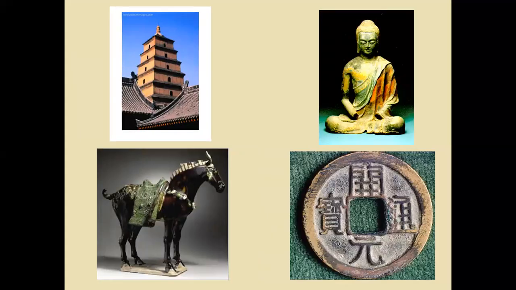We'll take a look here at the top left. This is, of course, a Buddhist pagoda, which kind of proves the idea that Buddhism was now gaining more acceptance during the Tang Dynasty. And you'll also notice, of course, the Buddhist statues during this time period that were prevalent during the Tang Dynasty, and the use of Chinese coin money and paper money, which will spread along the Silk Road.